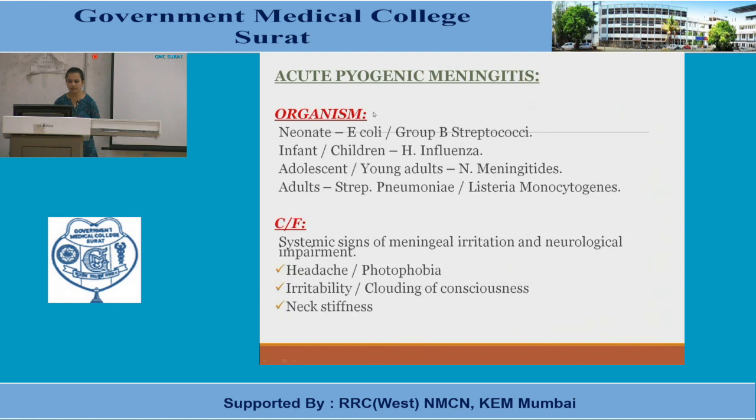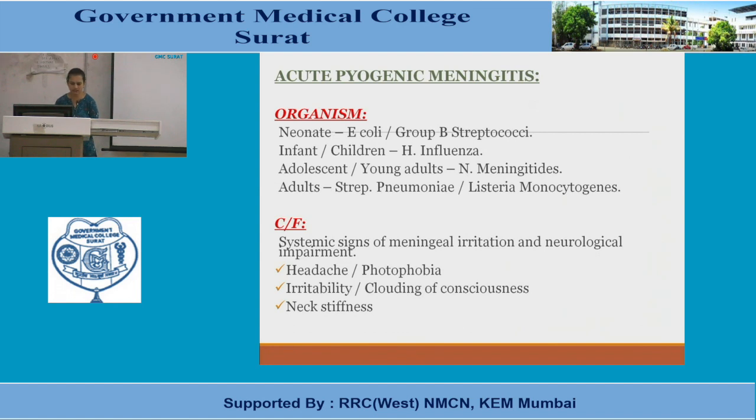Acute pyogenic meningitis. Organisms: acute meningitis in neonates is caused by E. coli and group B streptococci. In infants and children, Haemophilus influenzae; in adolescents and young adults, Neisseria meningitidis; in adults, Streptococcus pneumoniae and Listeria monocytogenes.